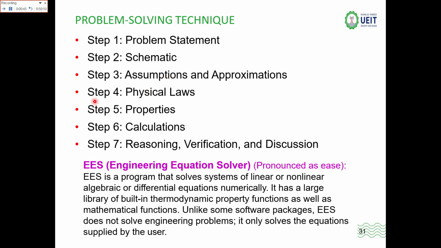Then the fourth step is the physical law. After these assumptions you will try to apply some thermodynamic law upon your problem. Then step 5 is the properties. Then you will apply the properties, which properties are changing and which are remaining constant. And in step 6 you have the calculation of all these properties. And at step 7, when you have the results, there will be the problem reasoning, verification and discussion. You will comment upon the results.